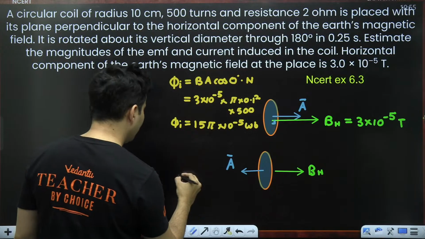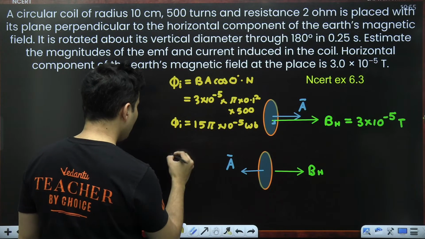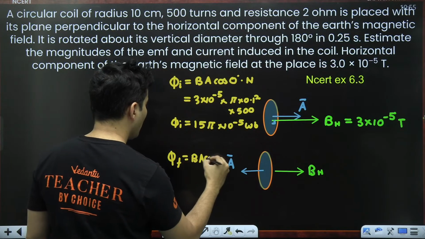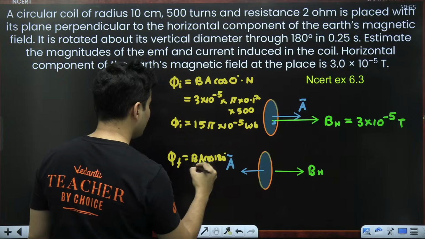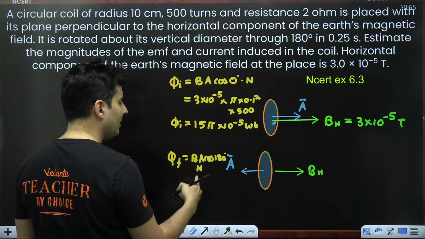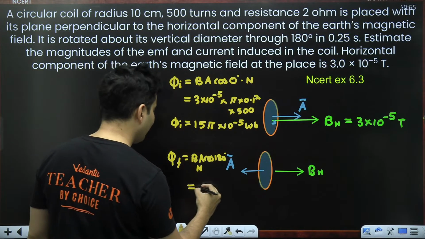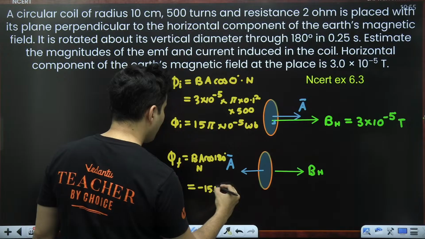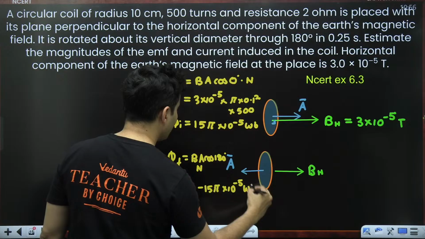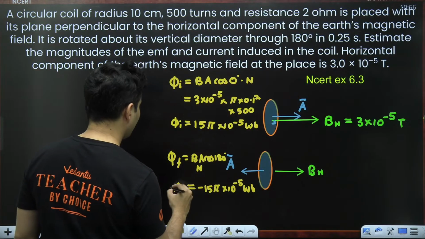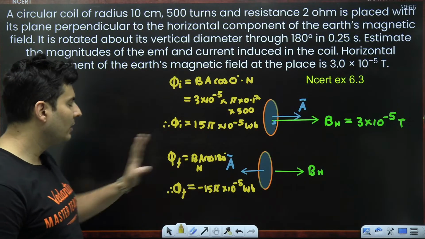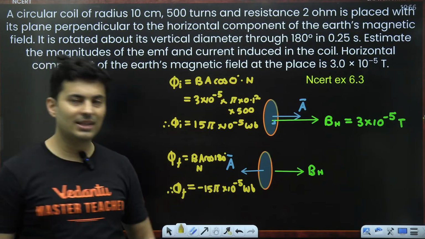If you ask me about the final flux, it will be B A cos 180 degrees into n. So the same thing but with a minus sign, because cos 180 is negative. So it will be minus 15 pi into 10 to the power negative 5 Weber. So that is your final flux. So definitely there is a change of flux from positive to negative. So that change will produce that electricity.